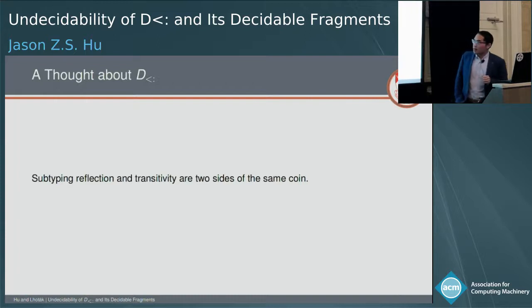So here is a bit of my thought about Dsub. Since we used to call subtyping reflection bad bounds, we consider the phenomenon to be something bad, but we actually want the calculus or the subtyping relation to be transitive. So transitivity is actually something good. But in Dsub, as we just showed, because of the equivalence, subtyping reflection and transitivity are essentially the same property. So they are actually two sides of the same coin. Whether it's good or bad actually depends on which angle you look at it from.